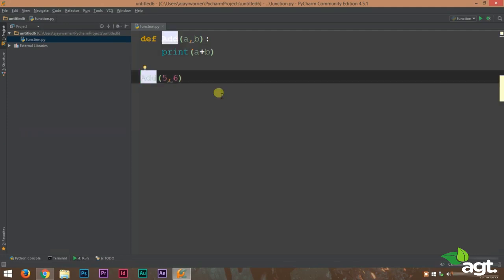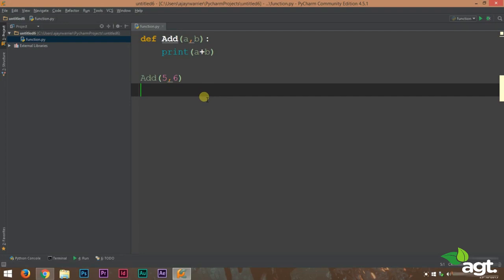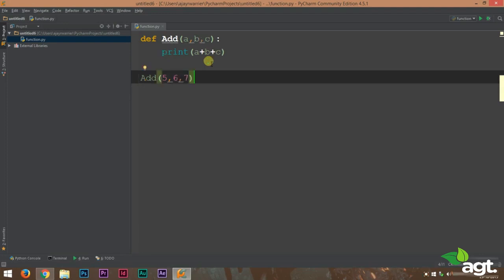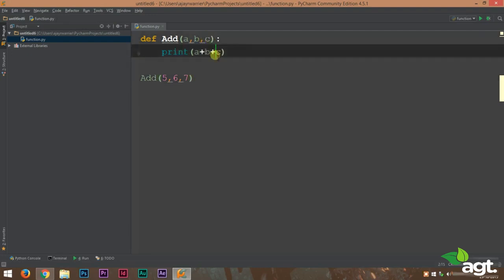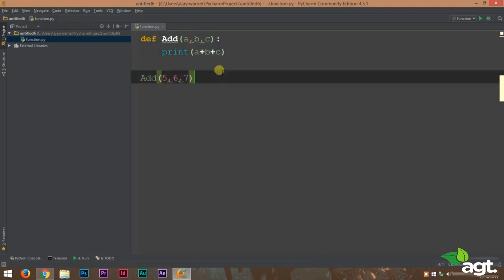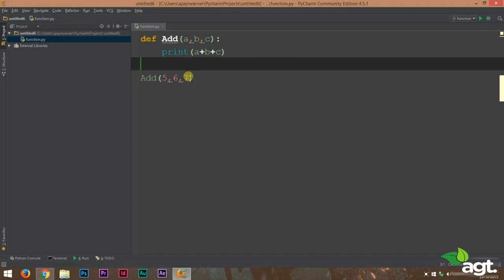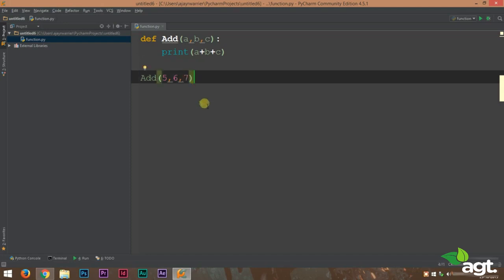Suppose you're working for a computer firm and they asked you to write this simple function. So you can easily write it, right? Now after a month, they're telling you that you need to add a third variable. So suppose you want to modify this program to 3 variables. You can do it in a split second. All you have to do is just add one more variable to this function, a plus b plus the third variable. And in the function call, you must provide one more number. So within a split second, you can expand this program. That means functions make it very easy to modify the program.